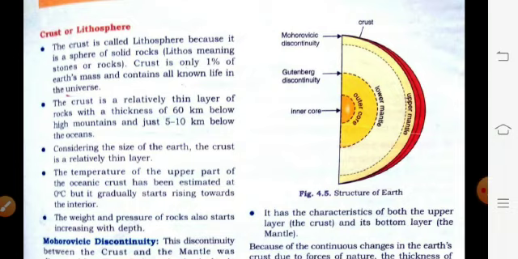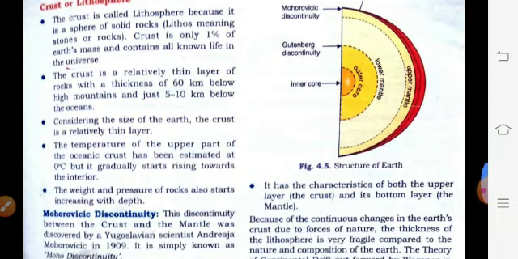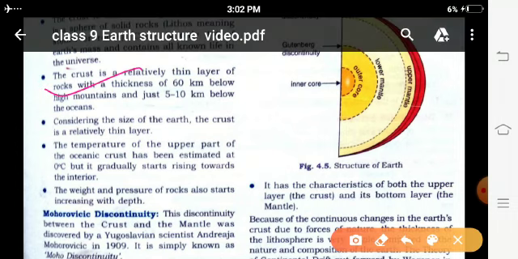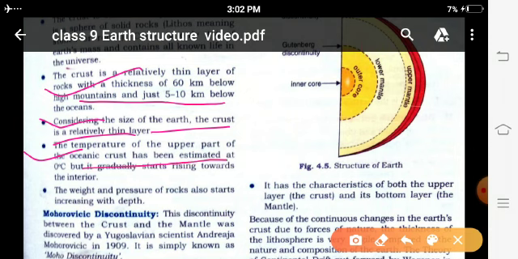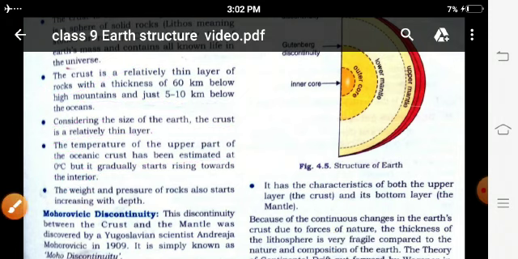Crust or lithosphere. The crust is called lithosphere because it is a sphere of solid rocks. Lithos means stones or rocks. Crust is only 1% of the earth's mass and contains all known life in the universe. Crust is a relatively thin layer of rocks, and its thickness is 60 km below high mountains, just 5 to 10 km below the ocean. Considering the size of the earth, the crust is a relatively thin layer. The temperature of the upper part of the oceanic crust has been estimated at 0 degrees but gradually starts rising toward the interior. The weight and pressure of rocks also start increasing with depth.